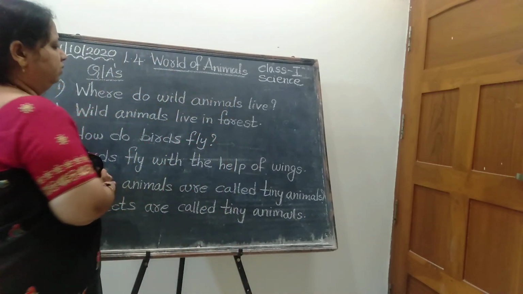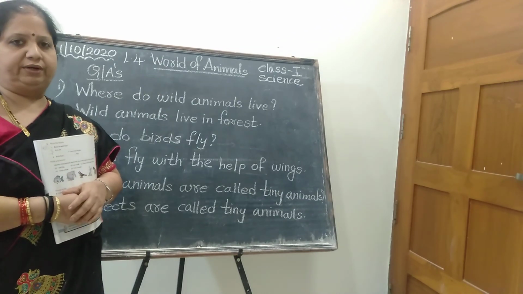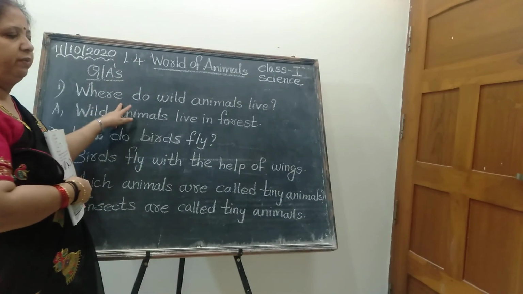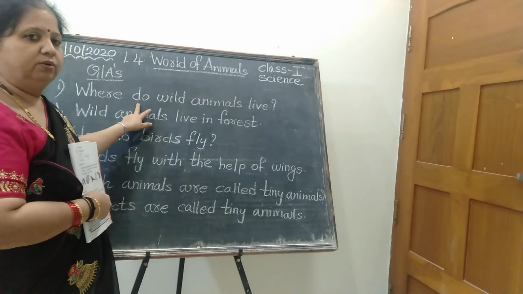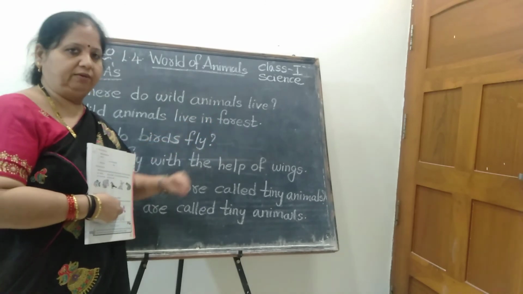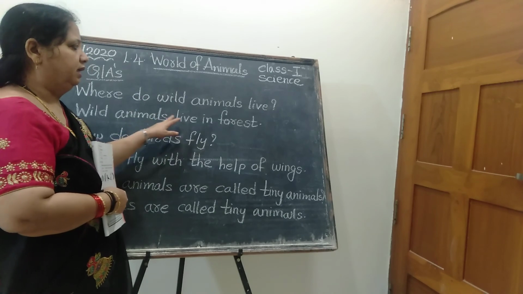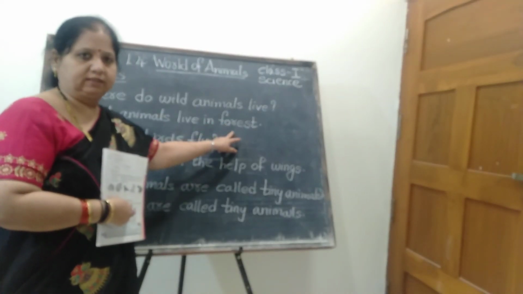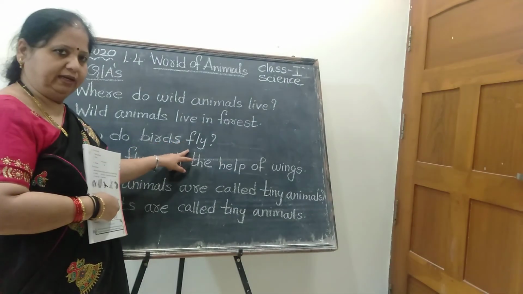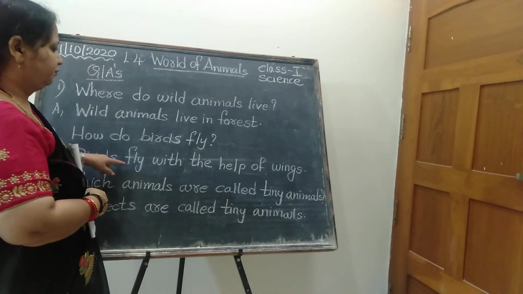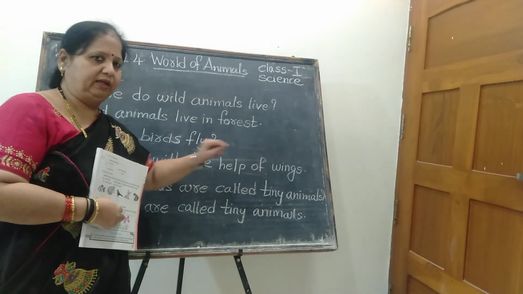Okay. So come on, listen children, first class children. First listen to my class, then you start writing. Okay. Now come on, say question one time, answer two times. You should have to repeat along with your teacher. Where do wild animals live? Okay. Answer. Wild animals live in forest. Is it clear? Second question. How do birds fly? Birds fly with the help of wings.